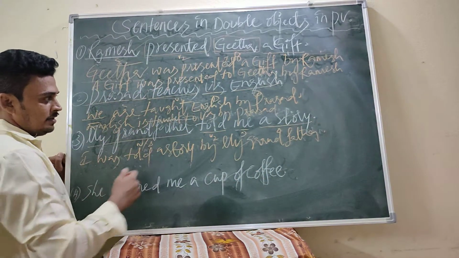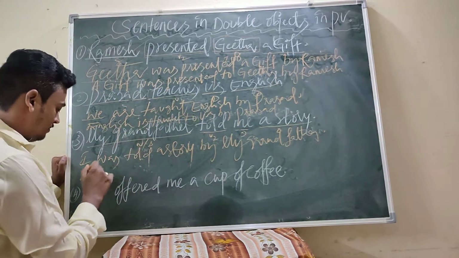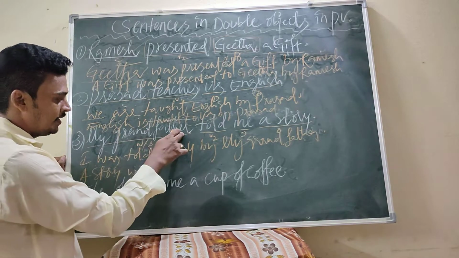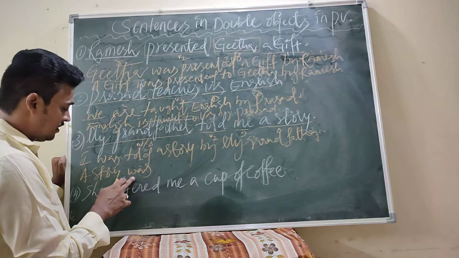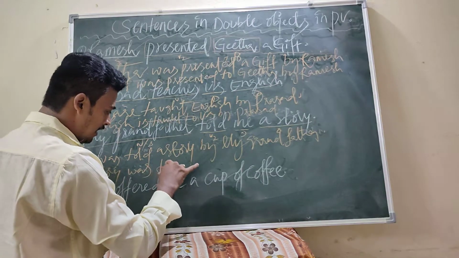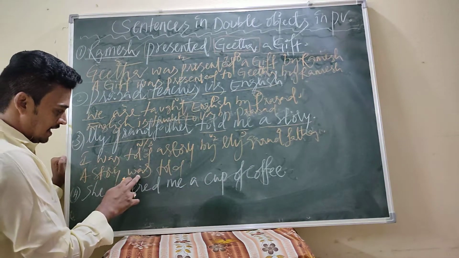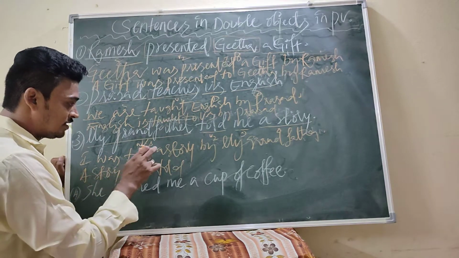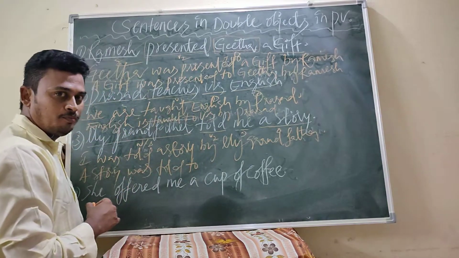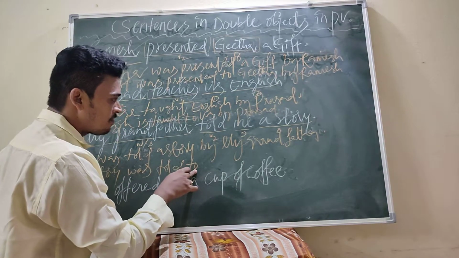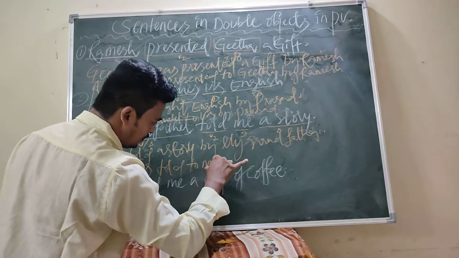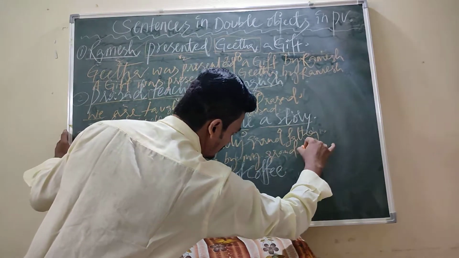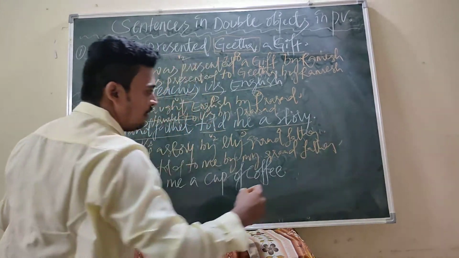Next, a story can be written as the direct object. A story was, because the story is singular. Now we are writing in the past tense, and the helping verb is was. A story was told. After that, whatever you wrote in the first sentence, the second sentence is written the same way. A story was told to. Write to. To whom? To me. A story was told to me by my grandfather. This is the passive voice.